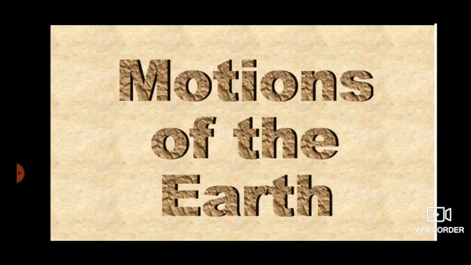Everybody, we see that the sun rises in the east. By afternoon, it is right over our head, and by evening, it sets in the west. In ancient times, this made people believe that while the earth is stationary, the sun and other heavenly bodies move around the earth.